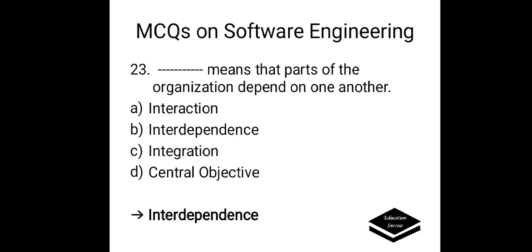Dash means that parts of the organization depend on one another. Options are A. Interaction, B. Interdependence, C. Integration, D. Central objective. Correct option is interdependence, option number B.